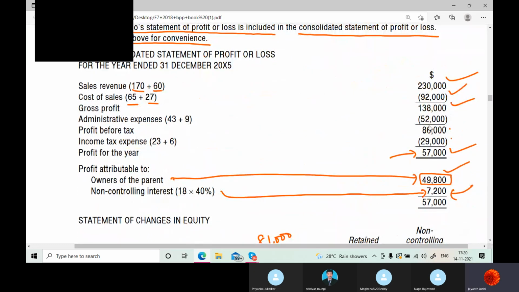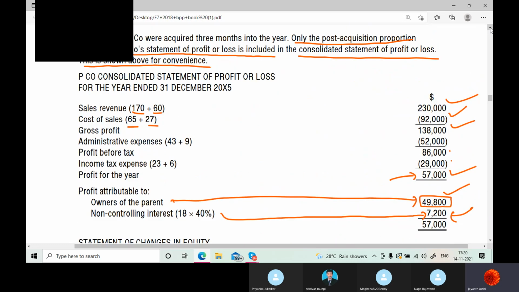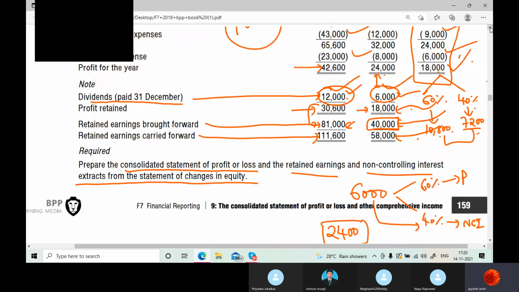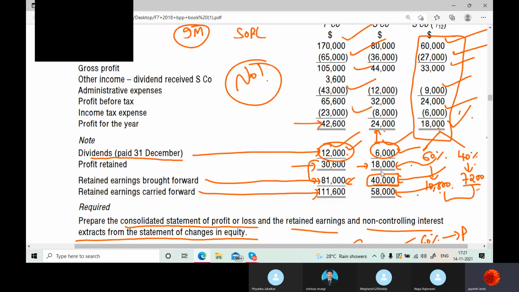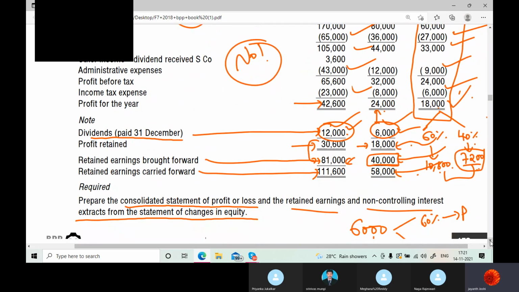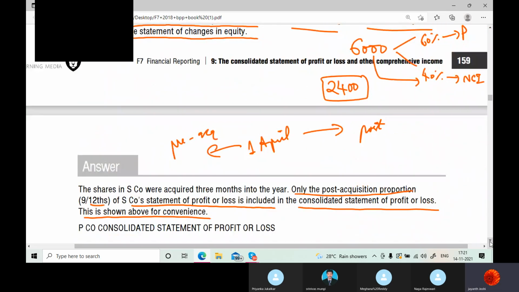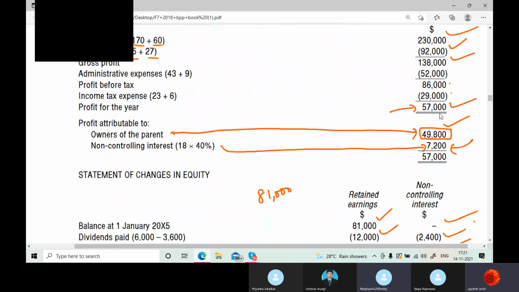So all the consolidation things are done, and we took the post-acquisition profit, which is 18,000. This post-acquisition profit of 18,000 we took, and we did 60-40 for this. We got the NCI share deducted from the total post-acquisition profit of the year, and then we got the parent share. Okay, so this is what we did.